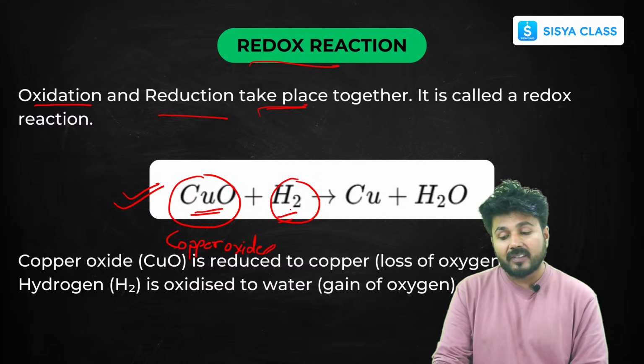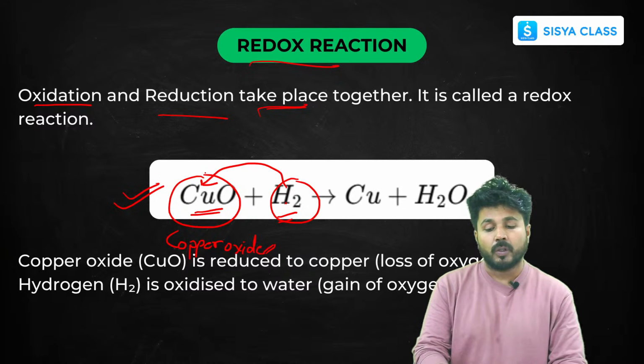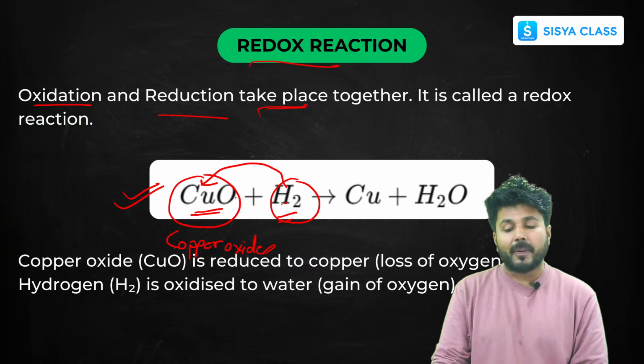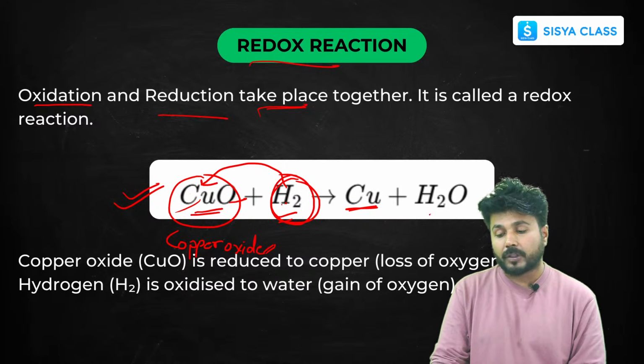You will observe that since hydrogen is more reactive than copper, this is an example of displacement also. Since hydrogen is more reactive than copper, it will displace copper from here and the copper metal will be displaced, and hydrogen will react with oxygen to form water. So you will get copper metal here.